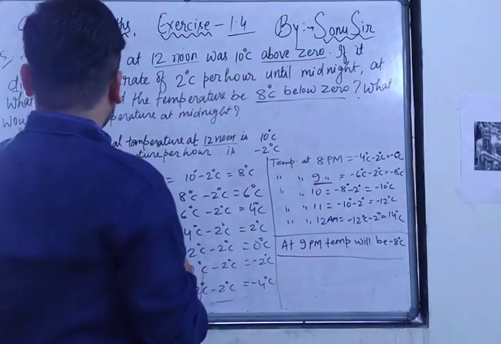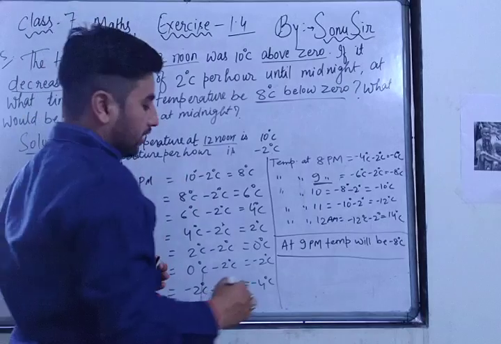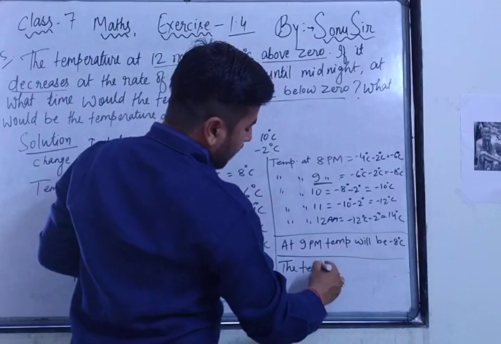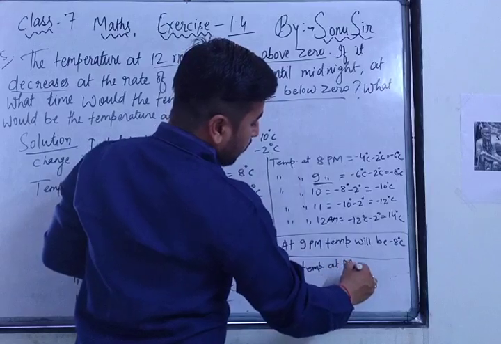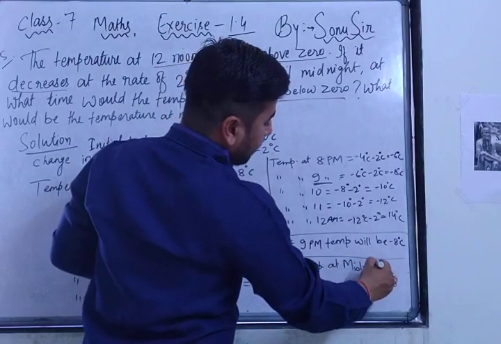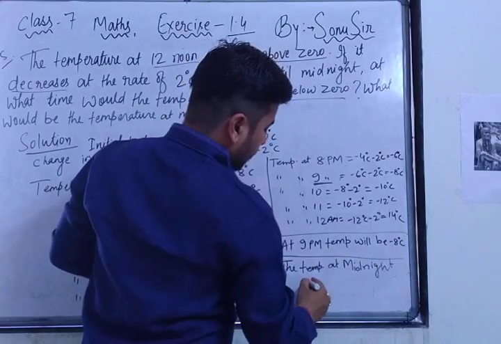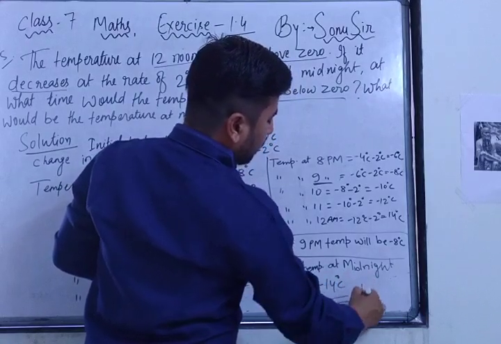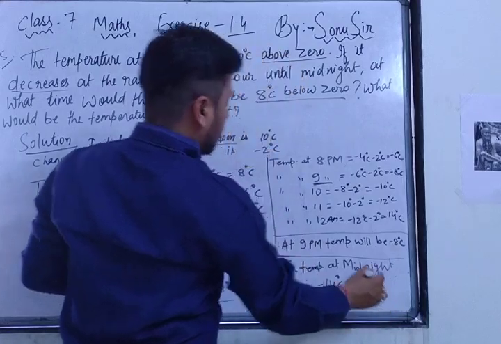Second part, what would be the temperature at midnight? The temperature at midnight is minus 14 degrees Celsius. So this was our answer of question number 5.